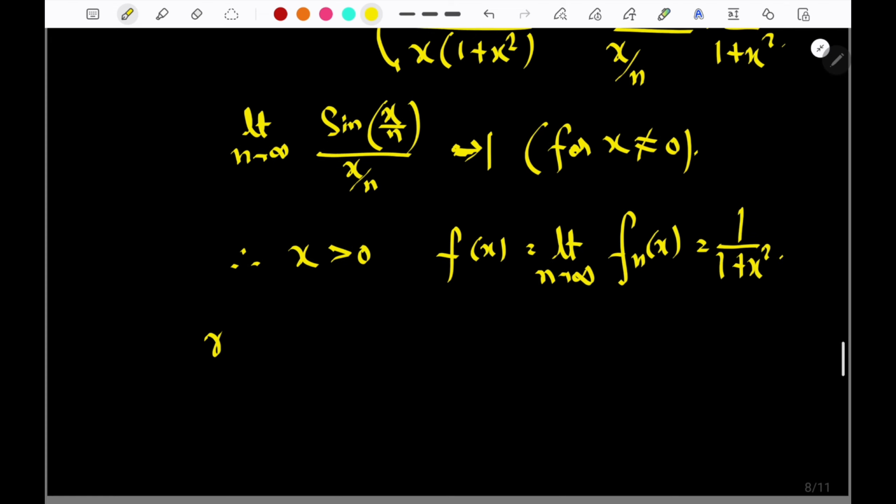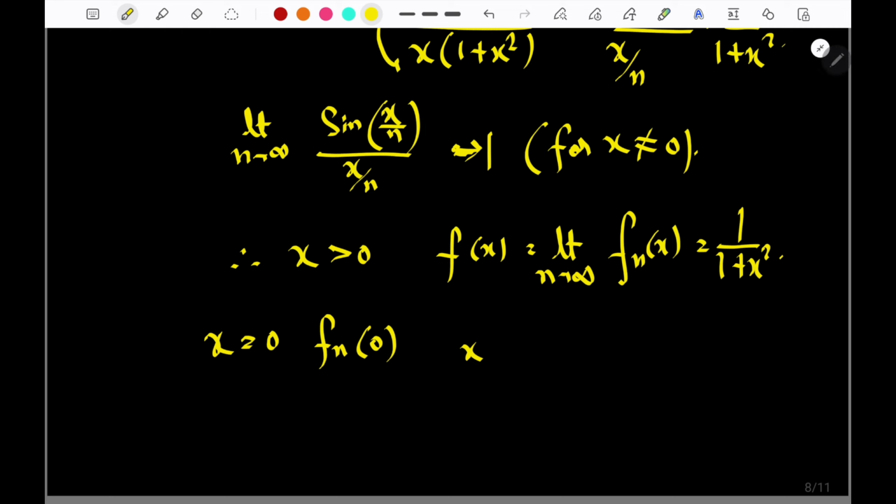Now if x equals 0, then f_n(0), check in the original form. As x tends to 0, for f_n(x), in which form shall I say? We can say n into x/n.